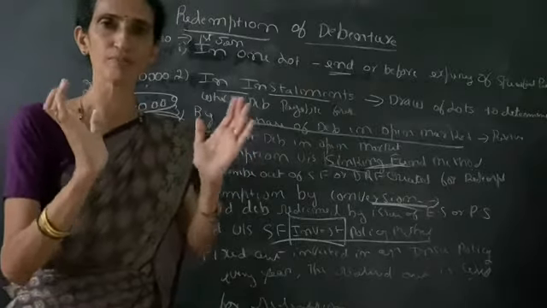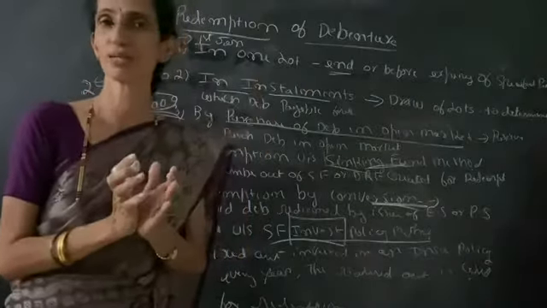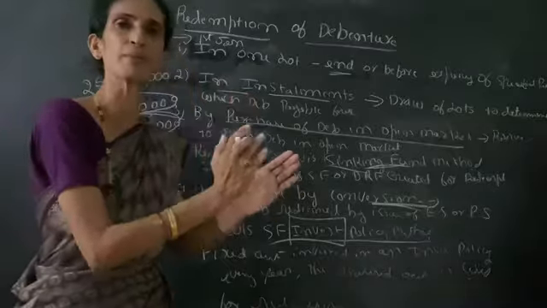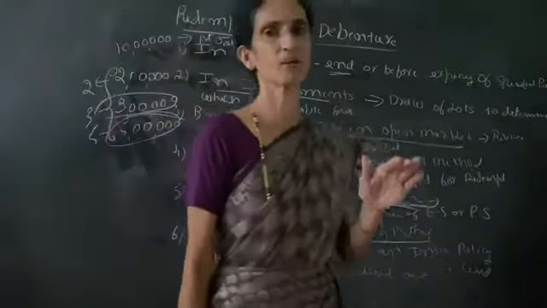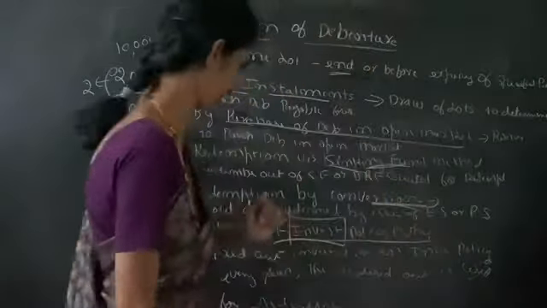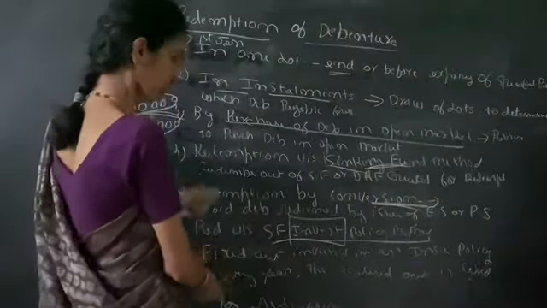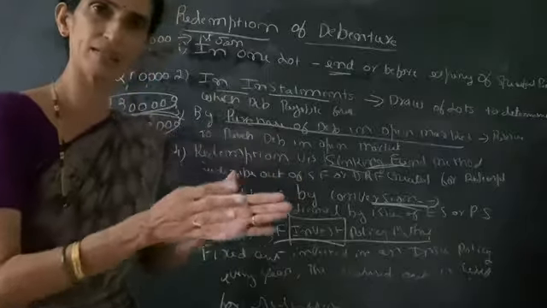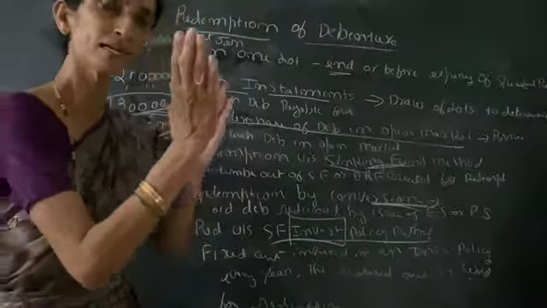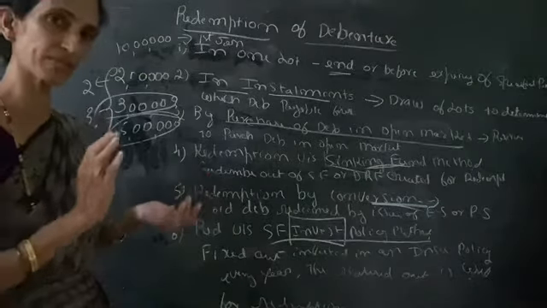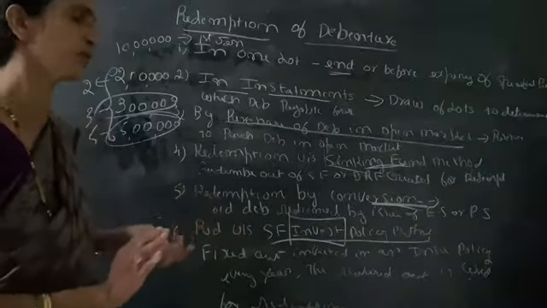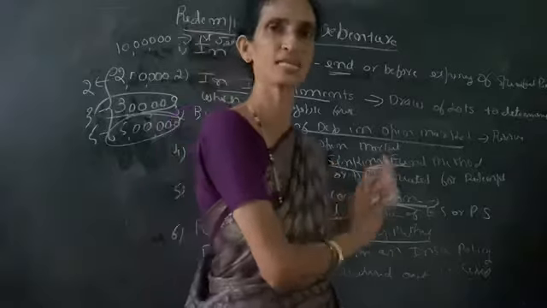We receive the full lump sum amount. Out of that lump sum amount we are repaying the debentures. So we have to invest the amount every year in that policy, and then it is redeemed, that means the debentures will be redeemed by using this policy amount.